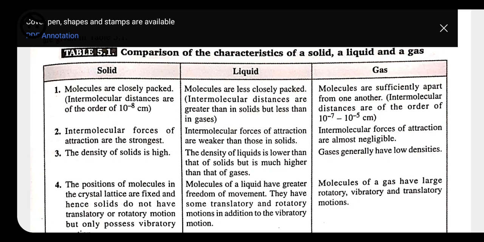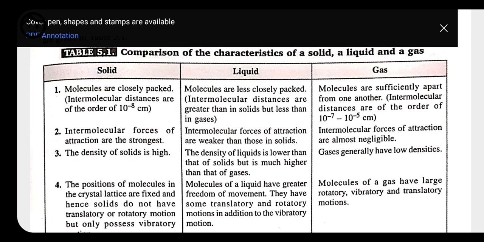Here they are not closely packed. Second is the intermolecular force of attraction. In case of solid they are closely packed, so that's why the intermolecular force of attraction between the molecules is very high. But in case of liquid it is weaker than solid, and in case of gas it is negligible, because here the molecules are present very far from one another. That's why the force of attraction between these is almost negligible.